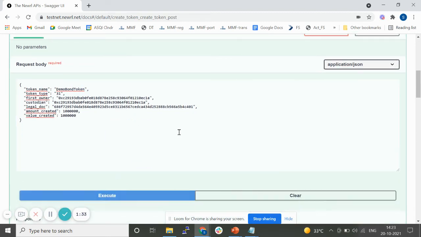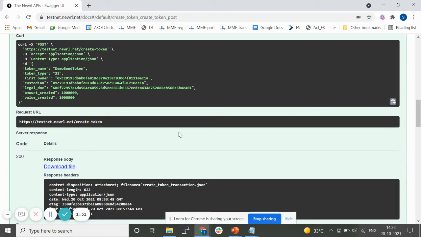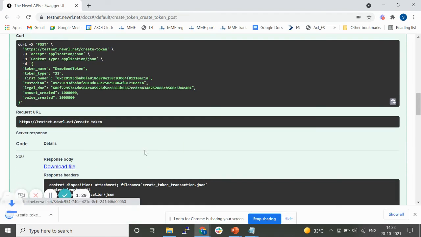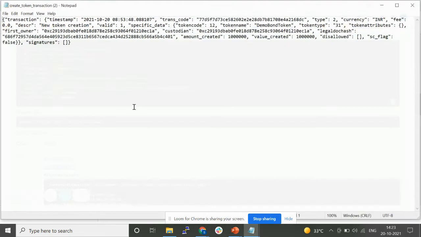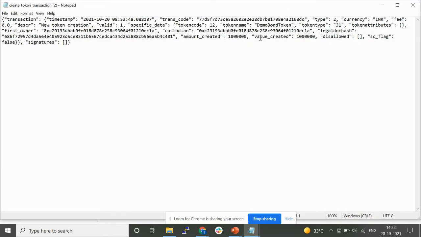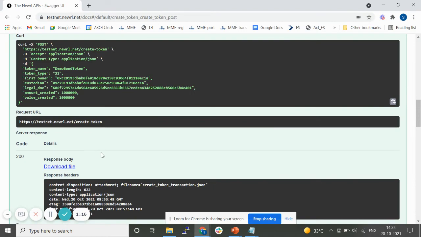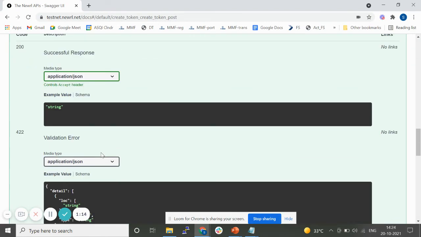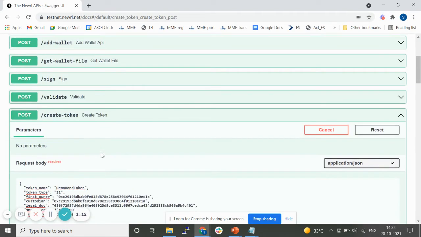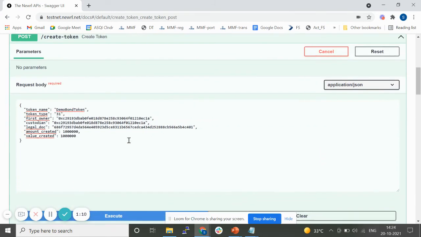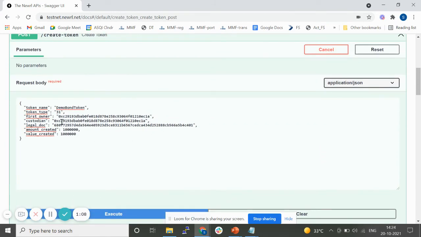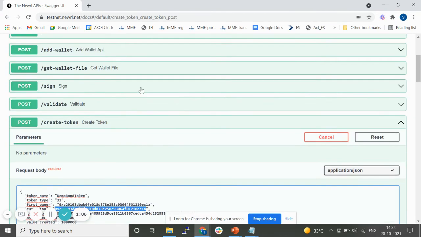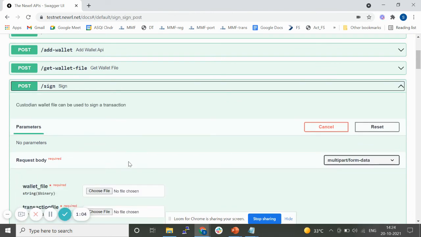Once you execute this transaction, you'll essentially get a file that represents this transaction, which is the create token transaction. It will have timestamp and some other details, these details that we filled, and the signature field is currently empty. So that's the field that we will now need to fill up. So for signing the transaction, you'll need to have the wallet file of this specific custodian that you mentioned here, and the transaction file that we just created.